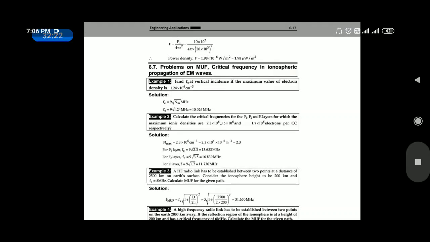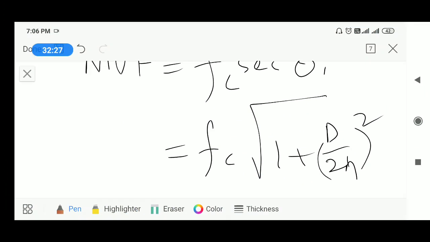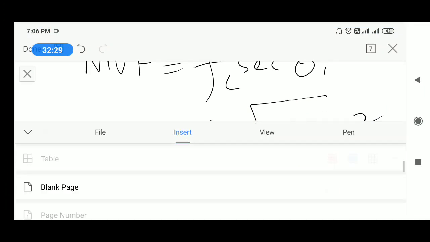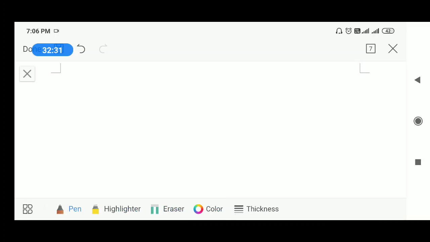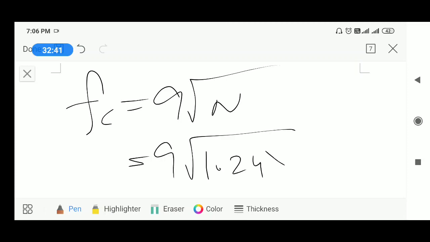I will take an empty page. Fc is equal to 9 into root of N, and here you should write 9 as it is, 1.24 into 10 to the power of 6 per centimeter cube.